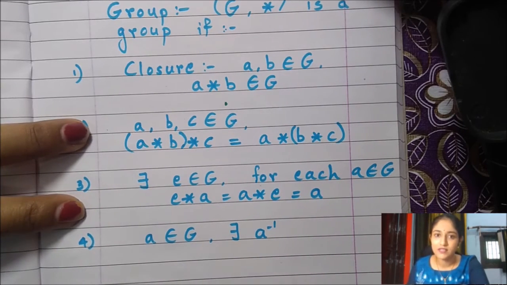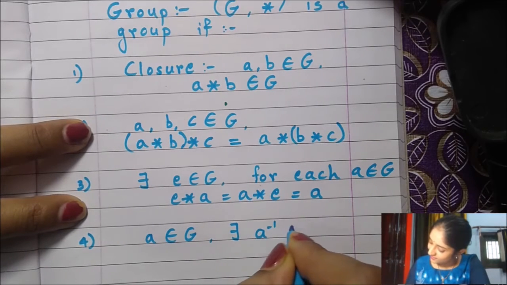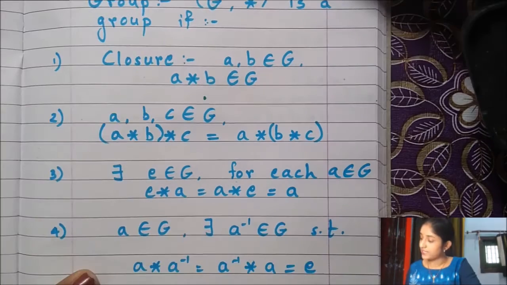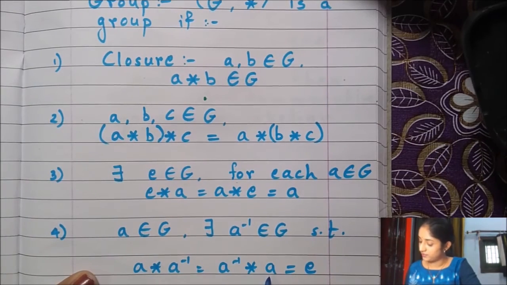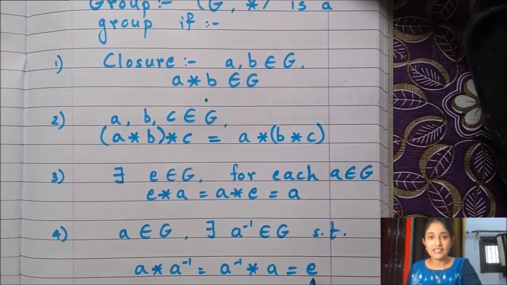Whenever we use plus, we write minus A as the inverse, I'm sorry. There should be an A inverse in G such that A star A inverse and A inverse star A should be equal to identity element E.